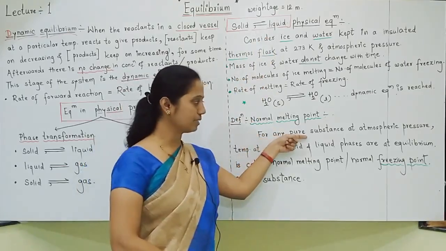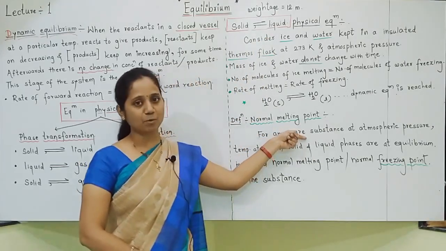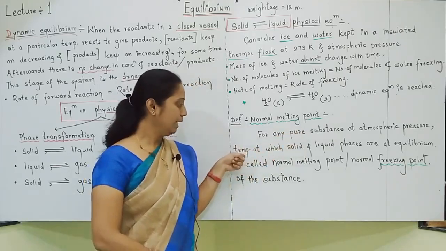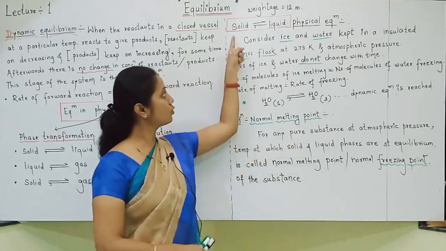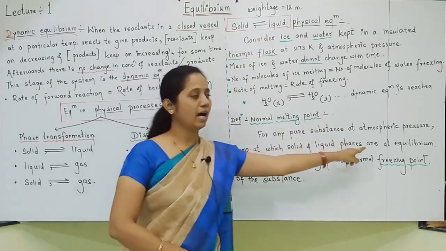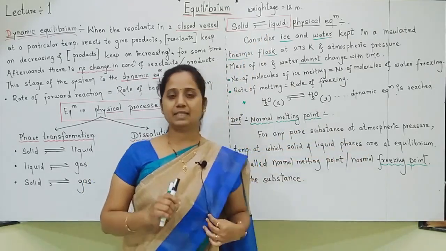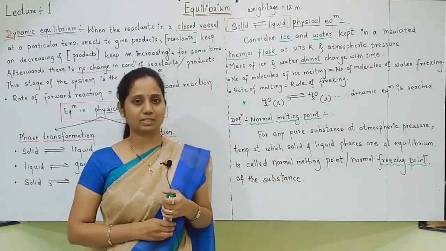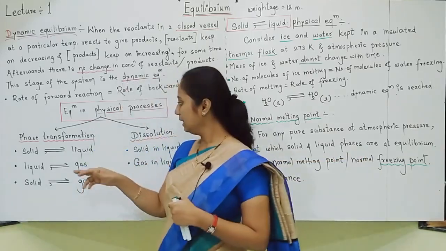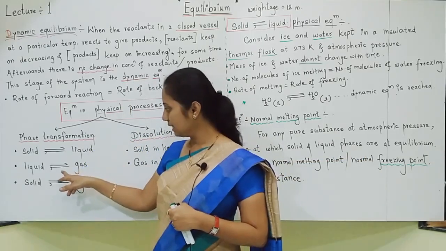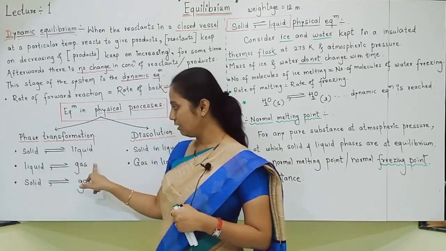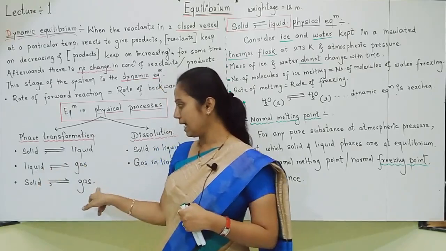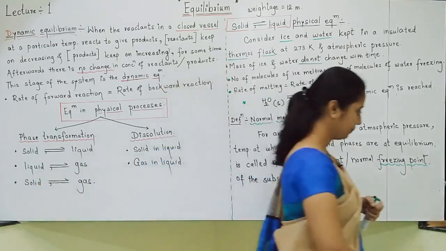For any pure substance, at atmospheric pressure, the temperature at which solid and liquid are at equilibrium is called the normal melting point or normal freezing point. Write down these things. In the next video, let us see liquid-gas equilibrium and solid-gas equilibrium.